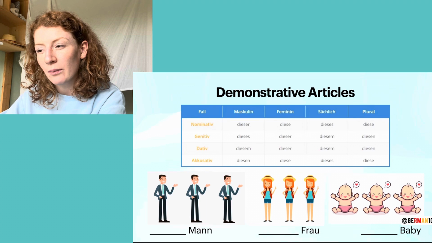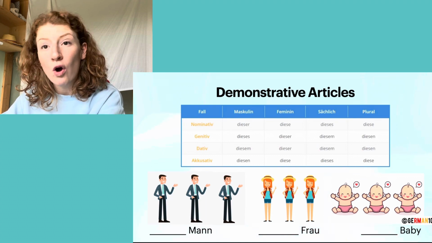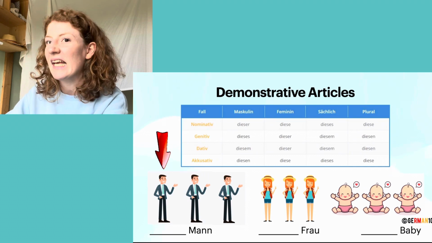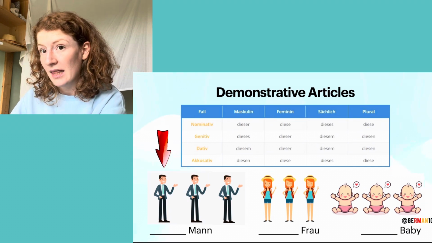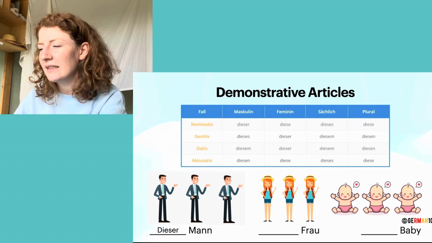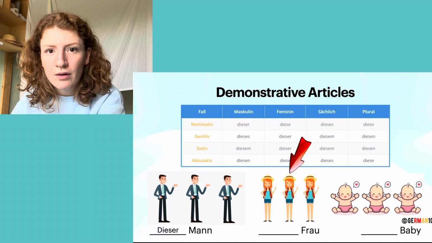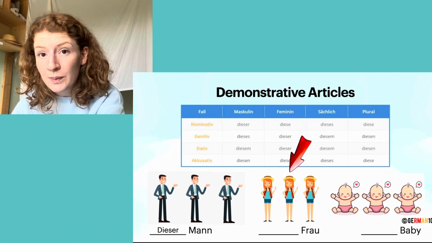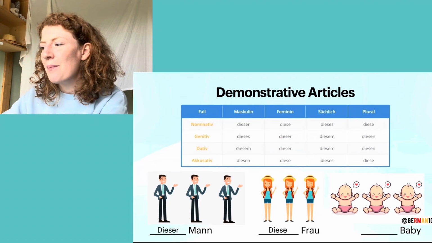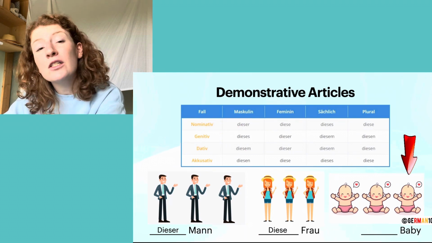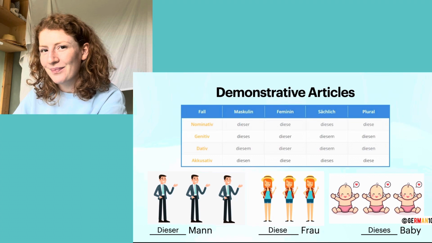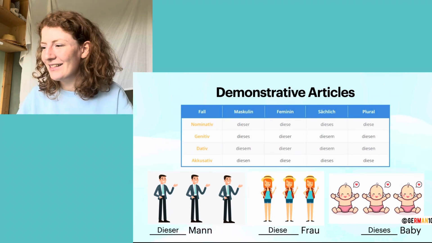And I want you to tell me not the man on the right on this picture, but the man on the left. How can I say that one? That man. In German, we would say dieser Mann. How can I say the woman in the middle? That one. This woman. This specific woman. Diese Frau. And what about the baby on the right? That one. This specific one there. Dieses Baby. Well done. Good job.